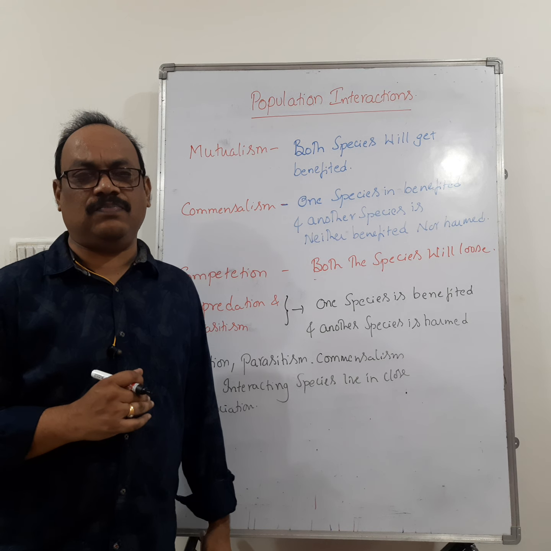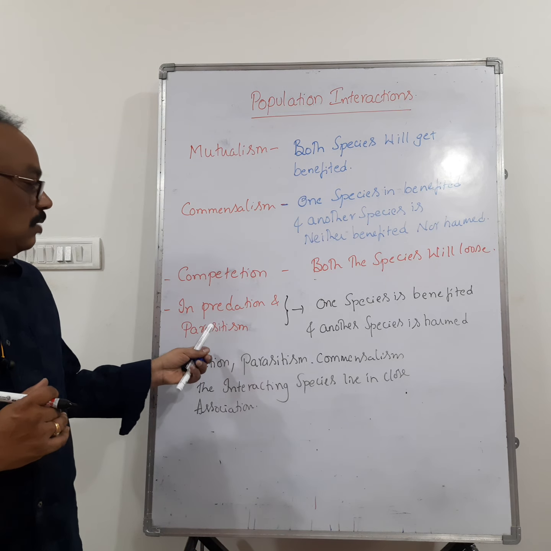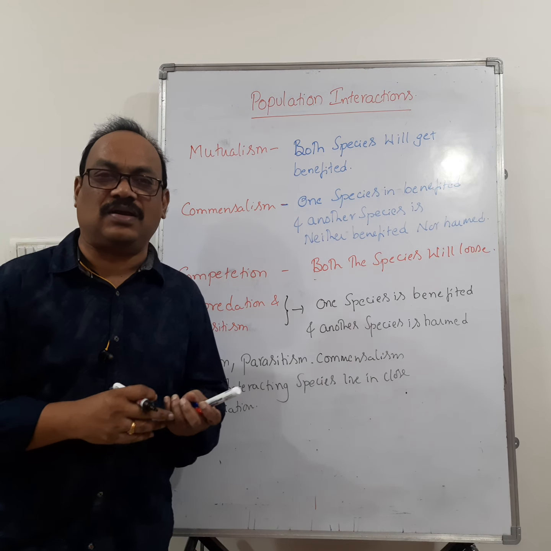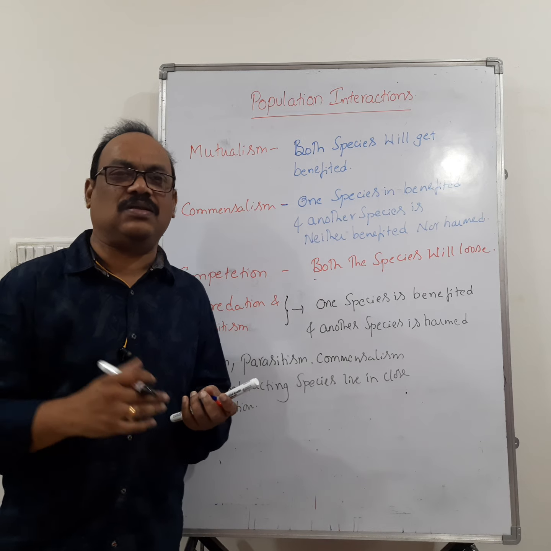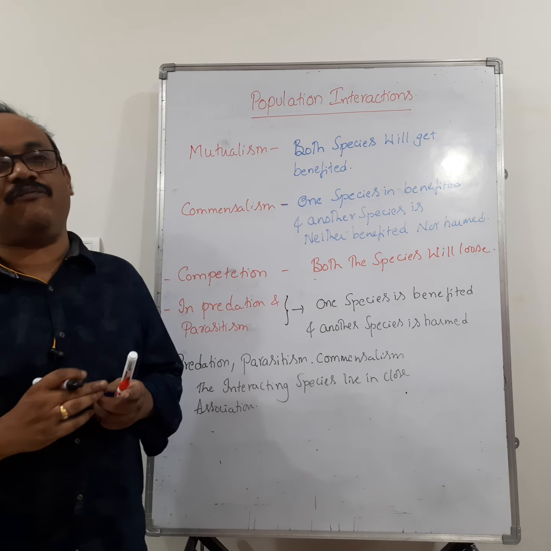Remember that. Then one more thing is there, that is amensalism. In amensalism, one species is getting harmed and another species is neither getting benefit nor harm. So this is about the types of interactions.